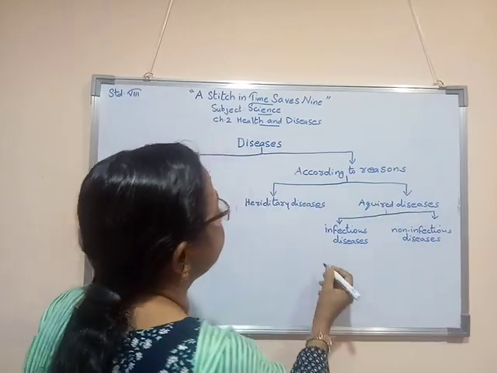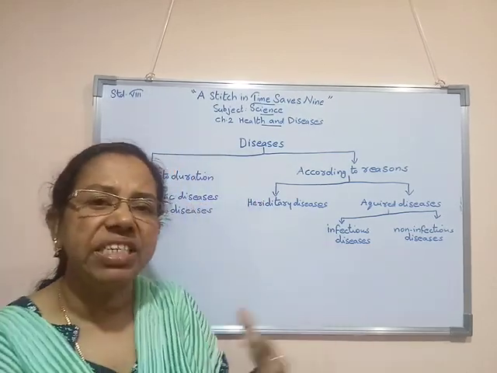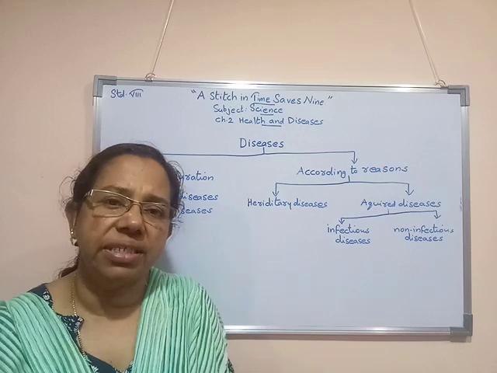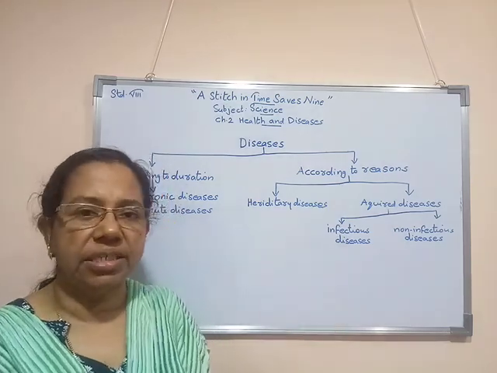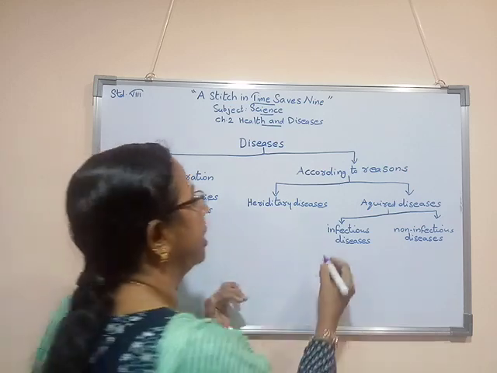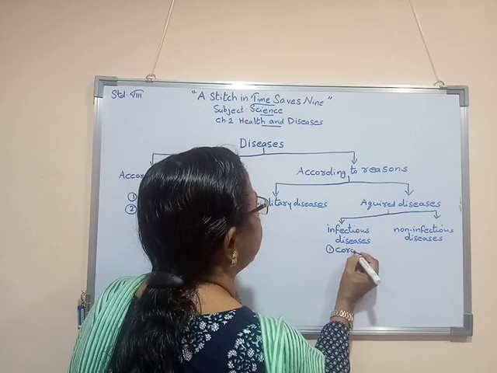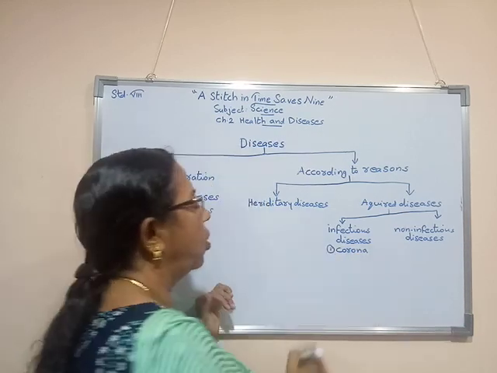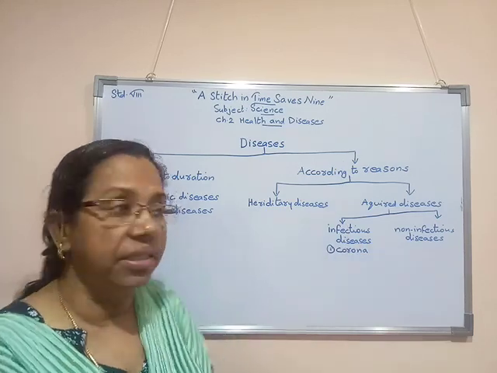Now, infectious means diseases that come to us with the help of disease germs. Those diseases we call infectious diseases. One example, the most common now, is corona. The first example, corona, I am writing, or COVID-19. That disease is also an example of infectious diseases.